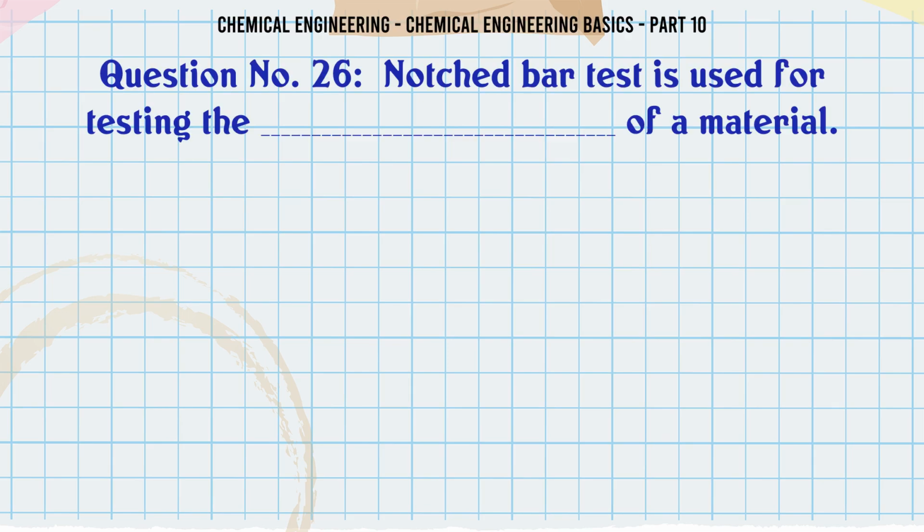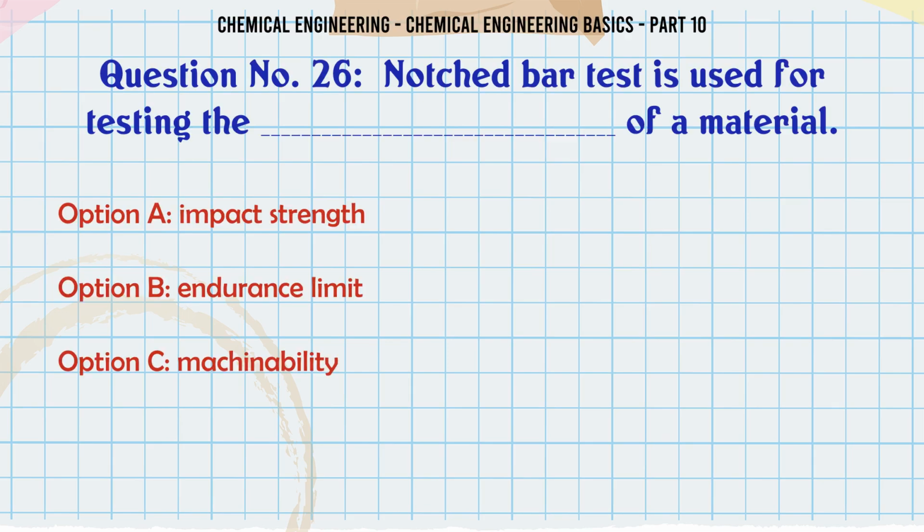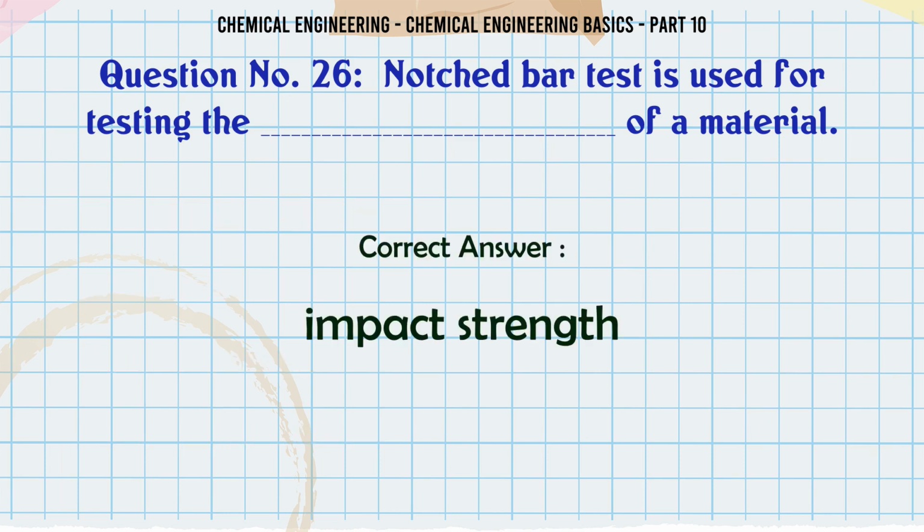Notched bar test is used for testing of a material. A. impact strength. B. endurance limit. C. machinability. D. corrosion resistance. The correct answer is impact strength.